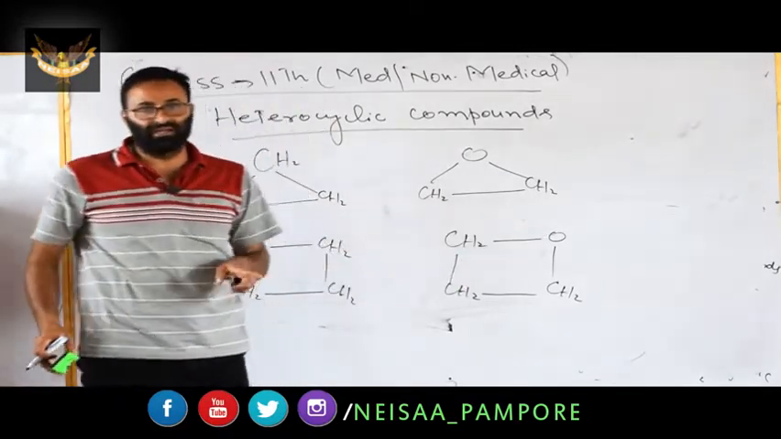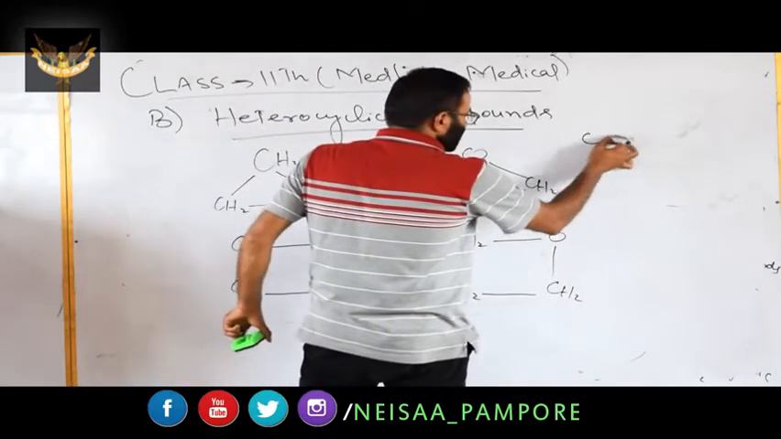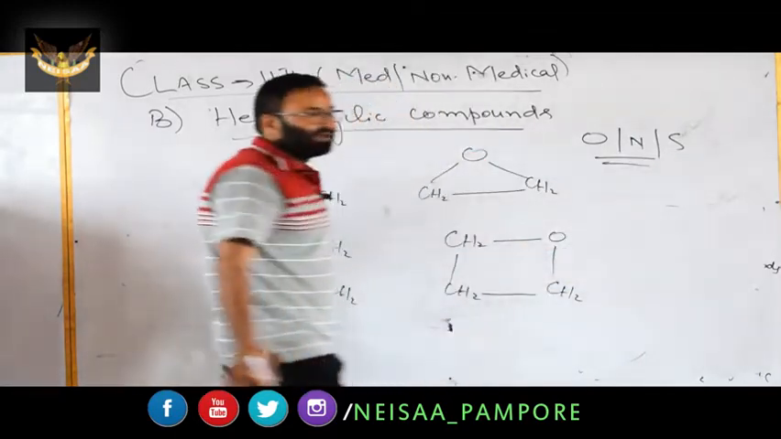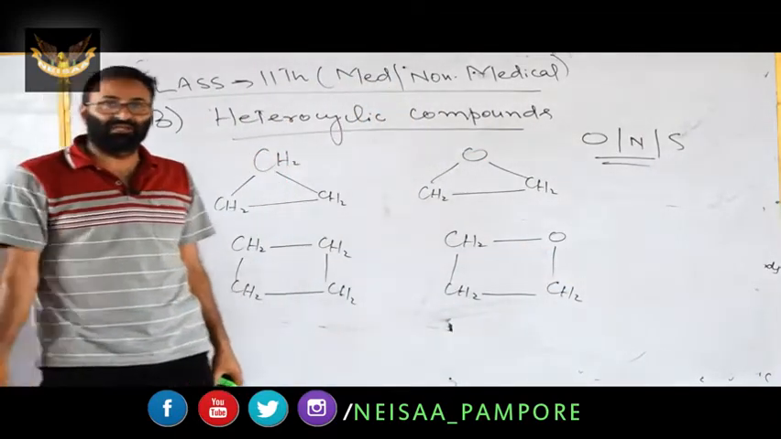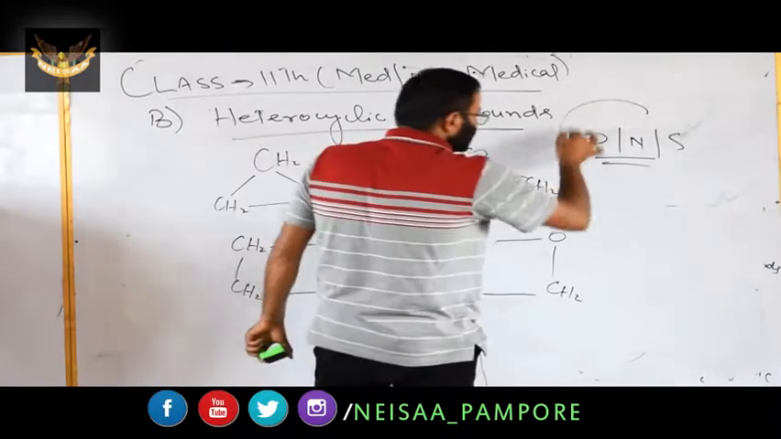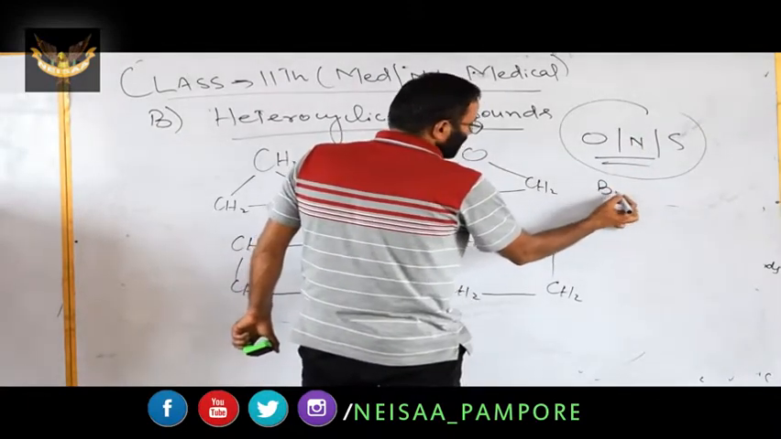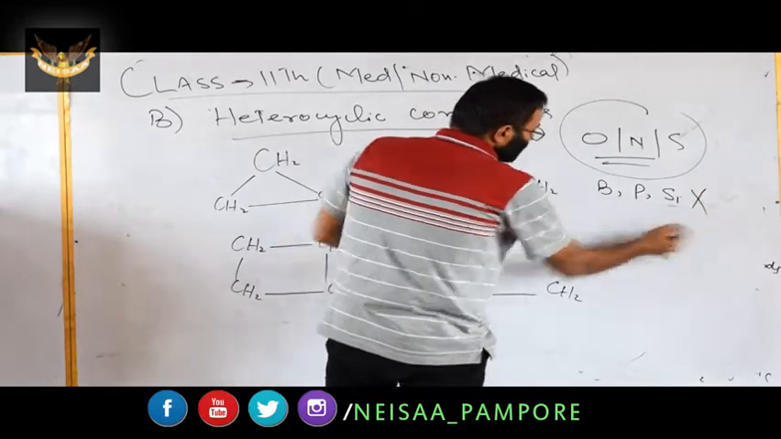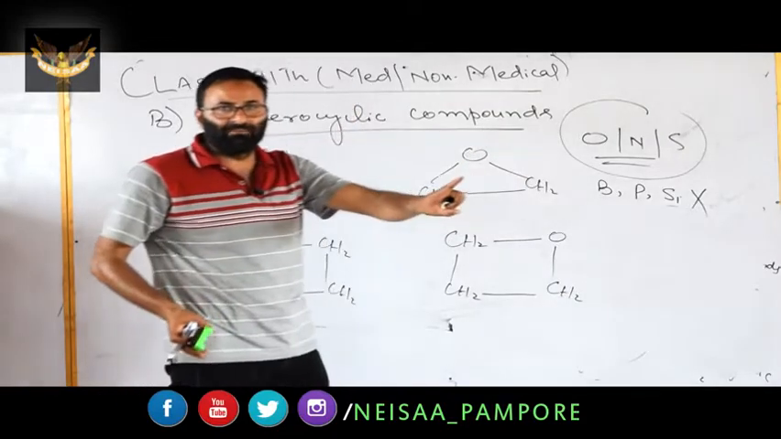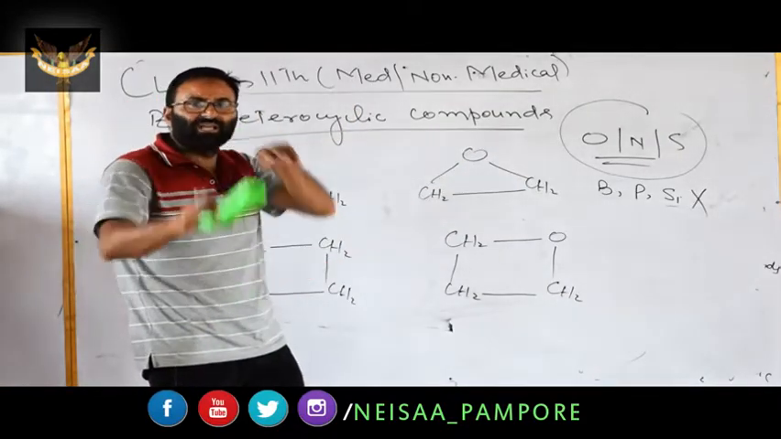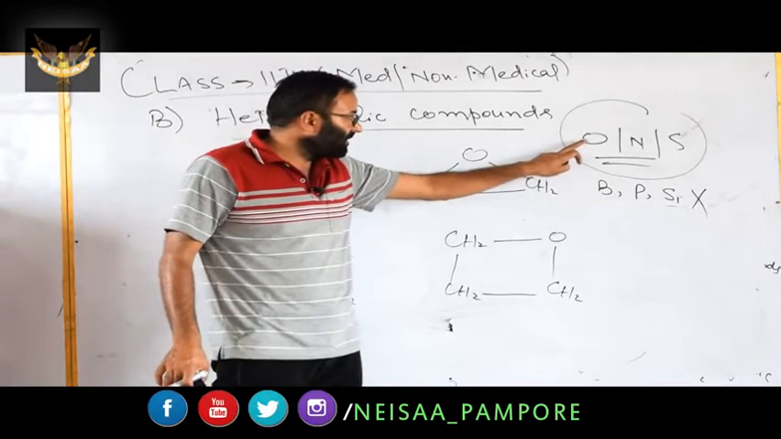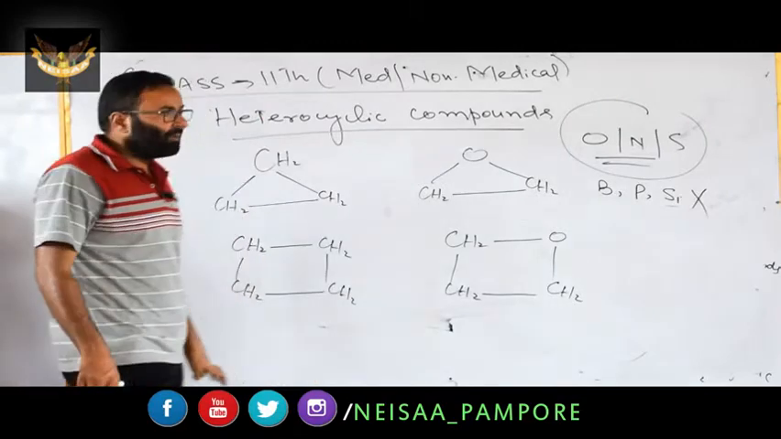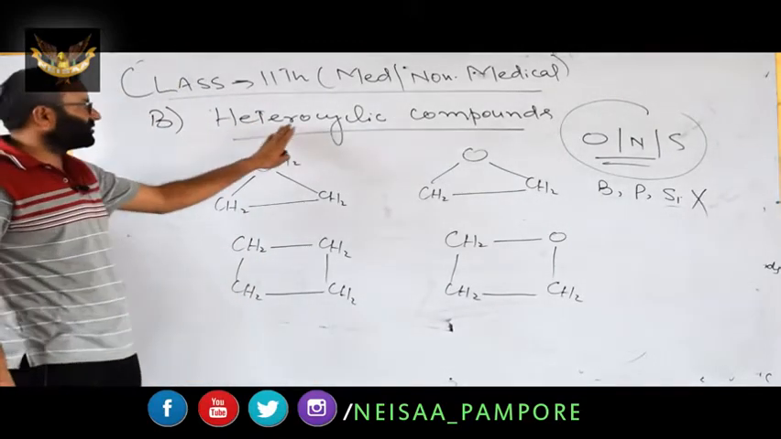It is also cyclic, but we have a hetero atom in the ring. It is heterocyclic. The hetero atom can be oxygen, nitrogen or sulfur. These are the hetero atoms which are usually present in the ring. Boron, phosphorus and silicon can also be present, but these are not usually present. You have to remember the usual ones: oxygen, nitrogen, sulfur. Remember this point. Now you will be in a position to define heterocyclic compounds.